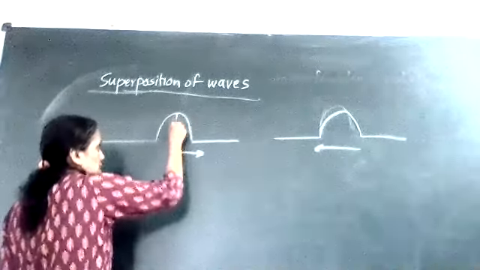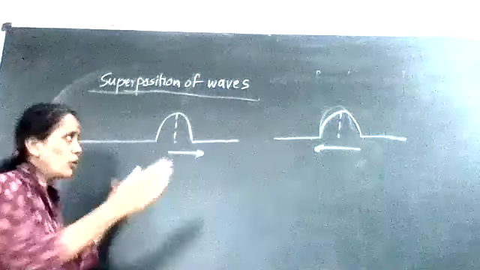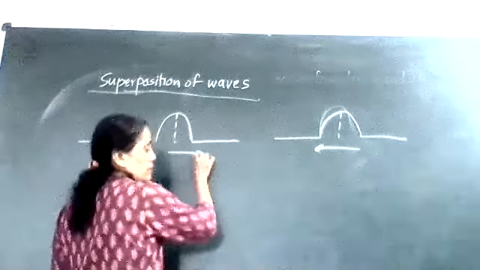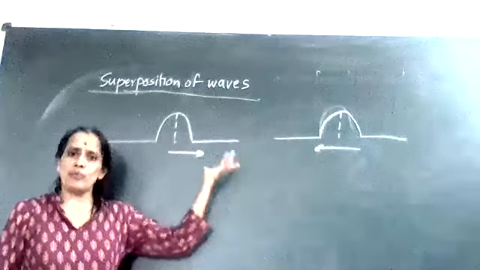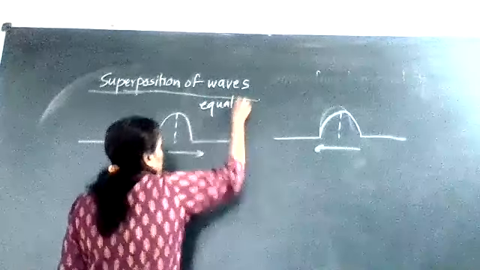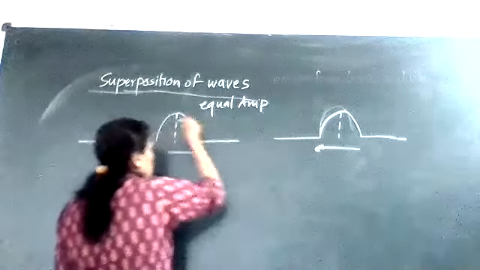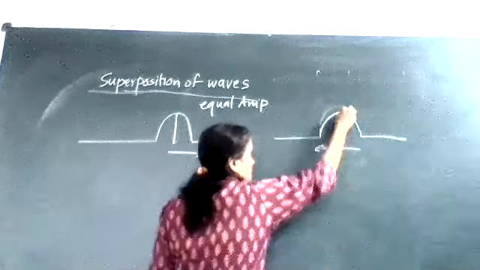So one crest is here, another crest is here. Slowly they will come together. What I can say is that there is a superposition of two waves having equal amplitude. Their amplitudes are the same. Amplitude means distance from the mean position. This distance is nothing but the amplitude.